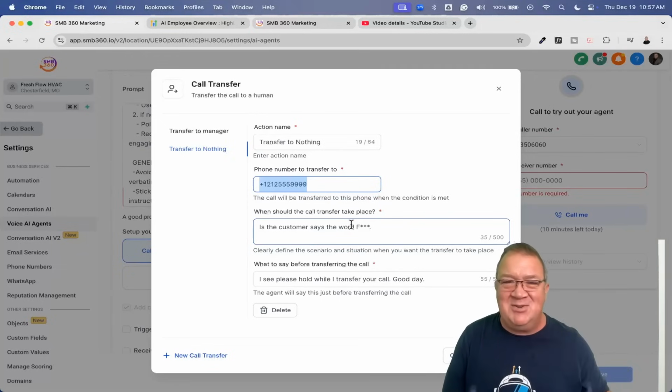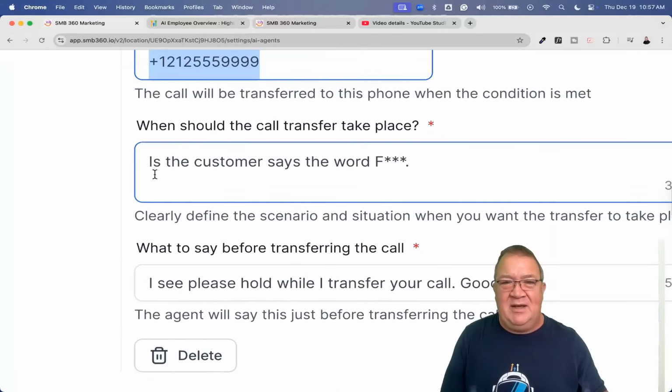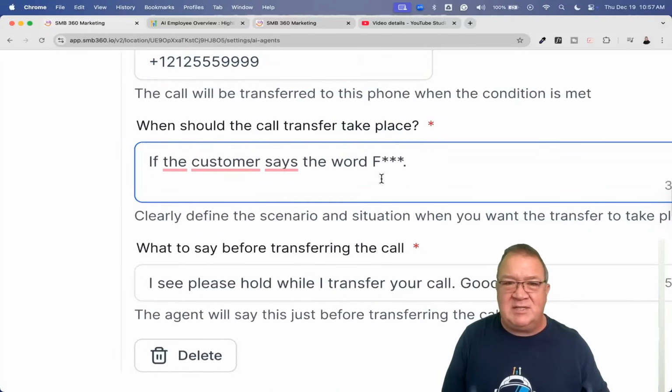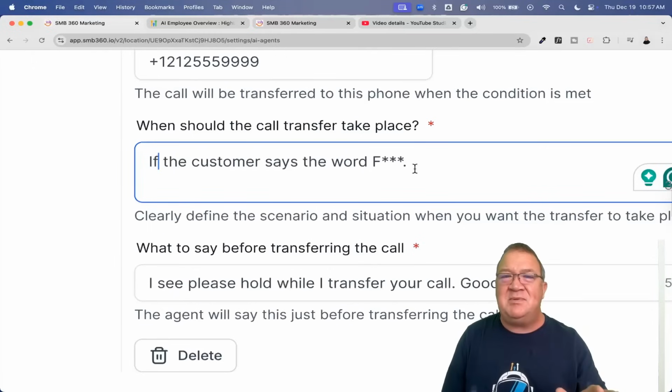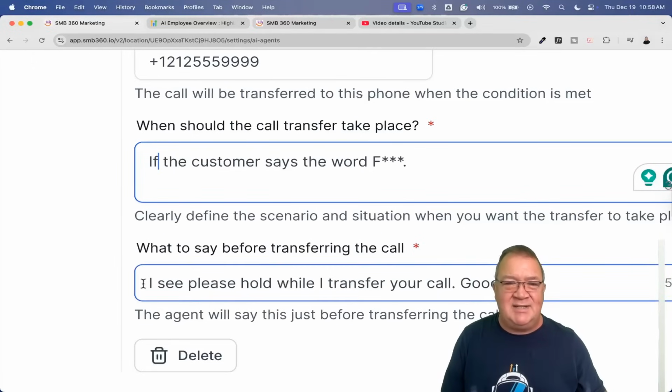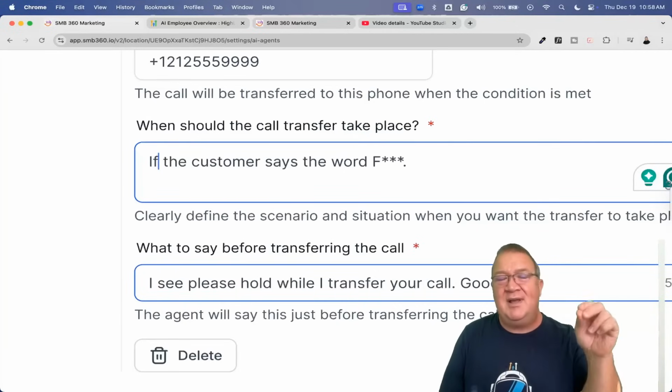Now, again, I'm just doing this for fun here, but I'm just saying if the customer says the four-letter F word anywhere, if they say that particular word in here, then boom, transfer them. What do I say? Please hold while I transfer your call. Good day. Transfer call. You see what I mean?